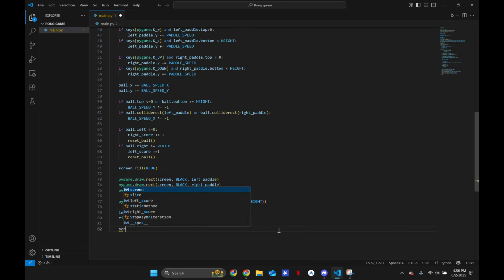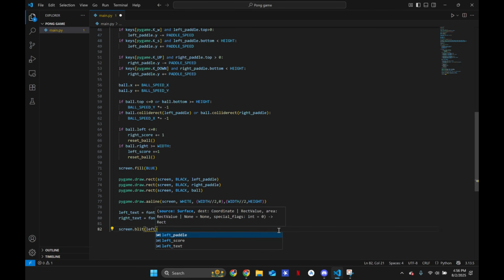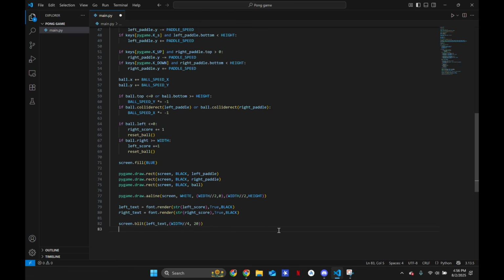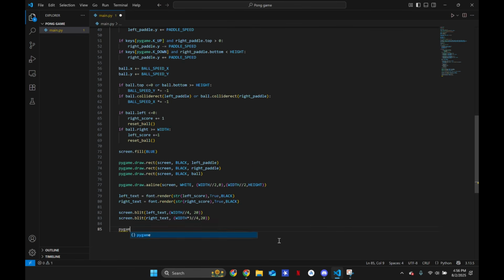So now to put it on the screen, we're going to say screen.blit left text, comma, where we want to put it. Let's say width divided by 4, and 20. Then the other text, screen.blit right text, width times 3 divided by 4, so that it can be on the right side, comma 20. There we go. That's it. Now we just need pygame.display.flip and clock.tick(60). There we go.